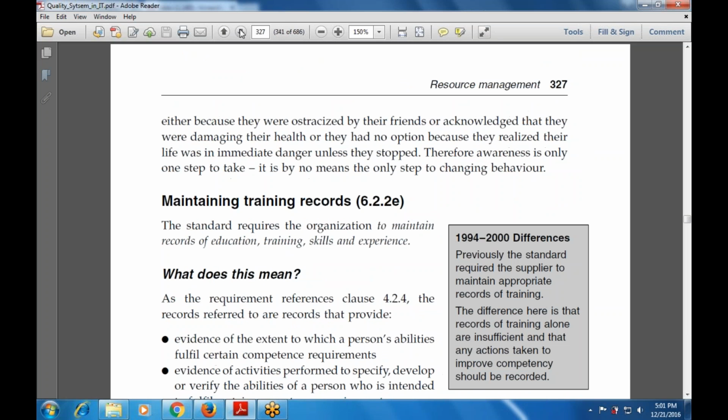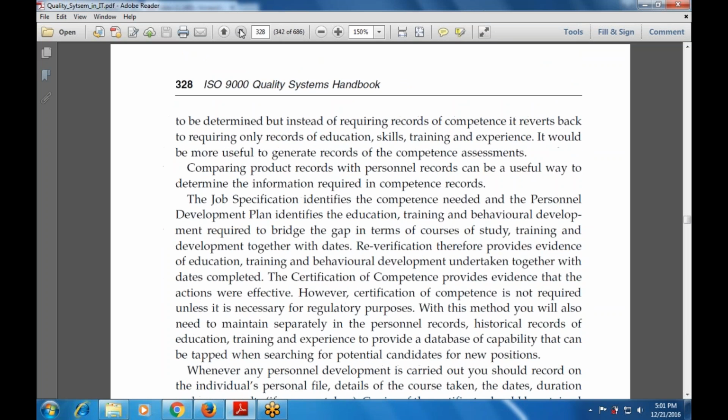This also leads to the management and maintaining of the training records that are required with clause 4.0.